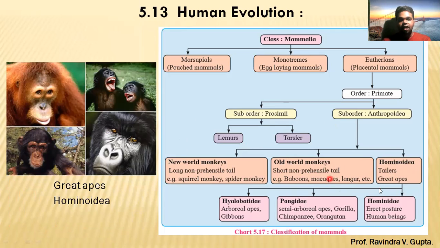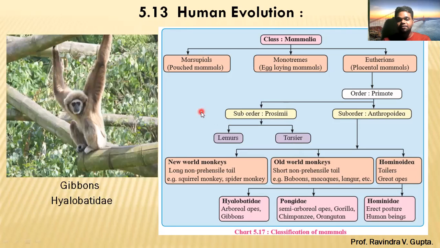Then Hominoidea, the greater apes, is divided into three different parts. The first is Hylobatidae, that is, arboreal apes. Examples are gibbons. What is the meaning of arboreal? Most of the time they are living on a tree. This is called arboreal.